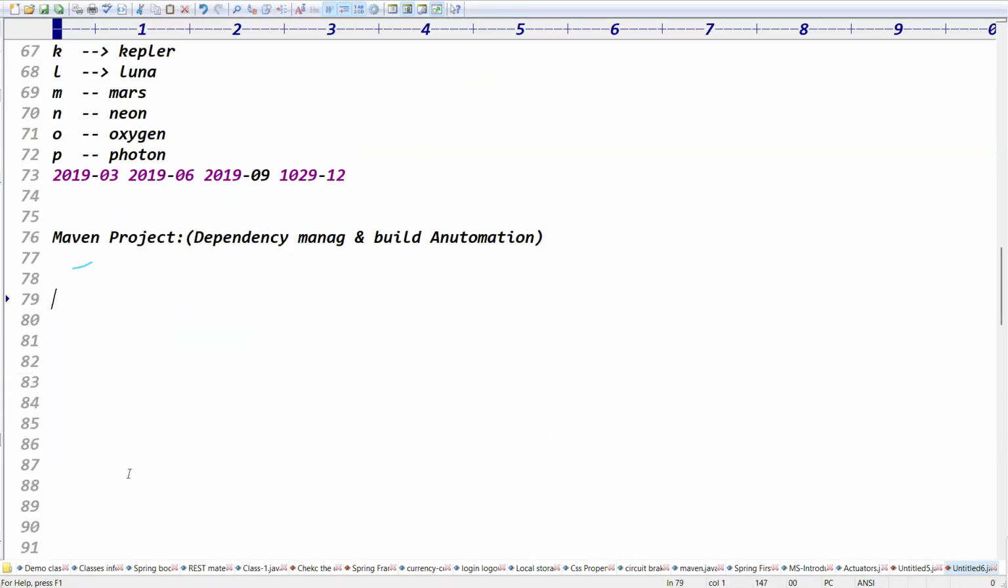So to create the Spring Maven project, you can go for step one: create the Maven project with the archetype quick start project, the Maven quick start project. All of you create the Maven quick start project. This is the quick start project.